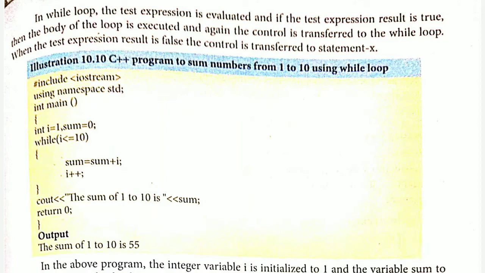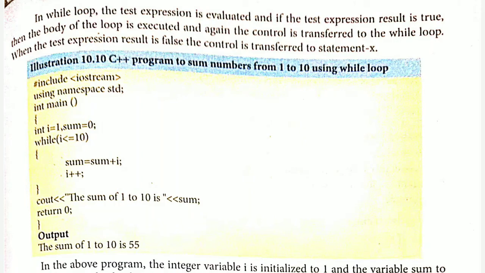Now it goes back and checks the condition again. 2 is less than or equal to 10, the condition is true, so the body of the loop will be executed. The value of i is now 3, and the sum value will become 3, since 1 plus 2 is equal to 3.